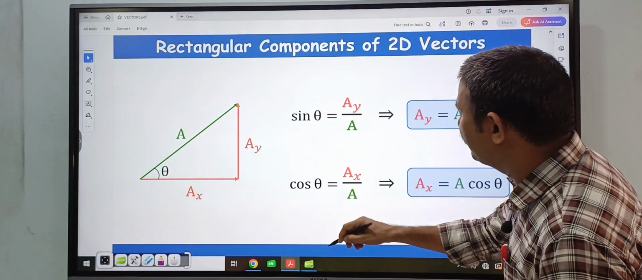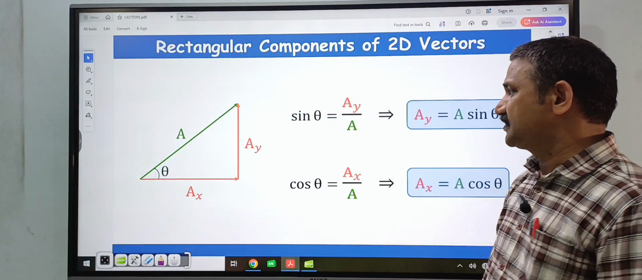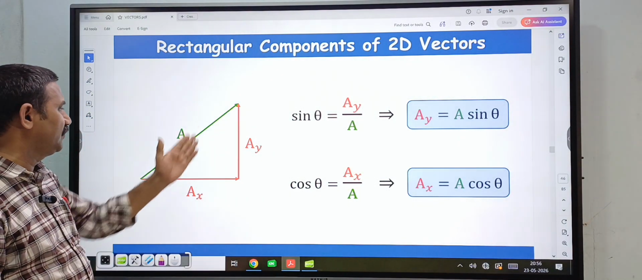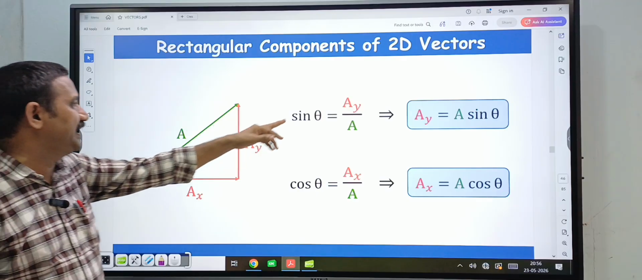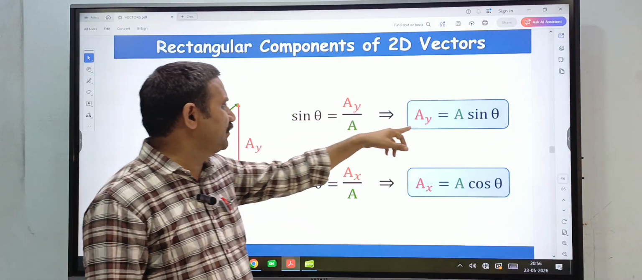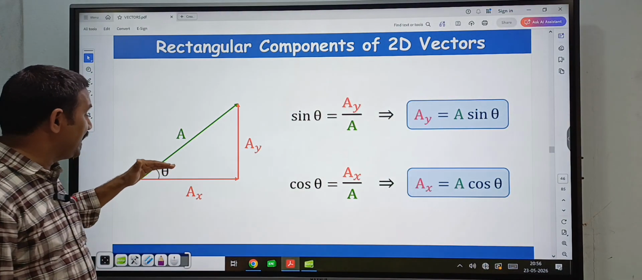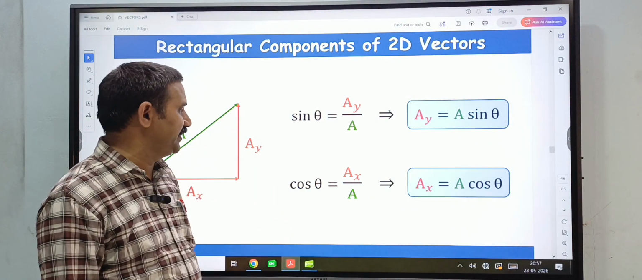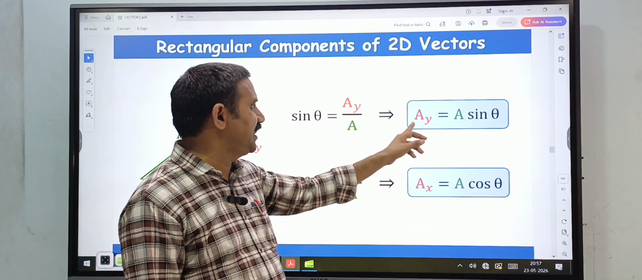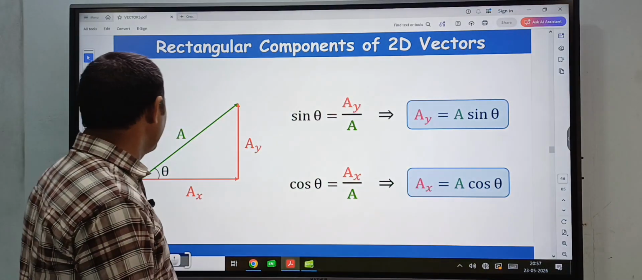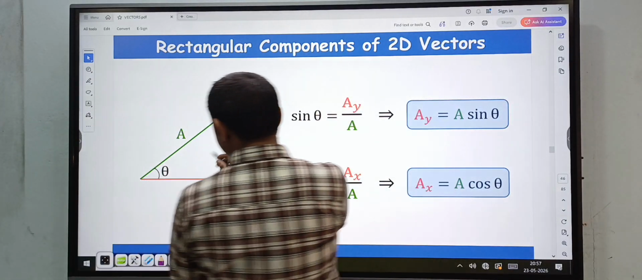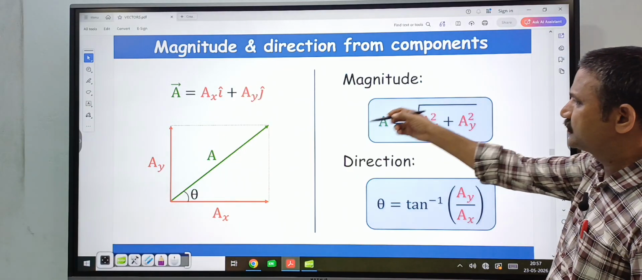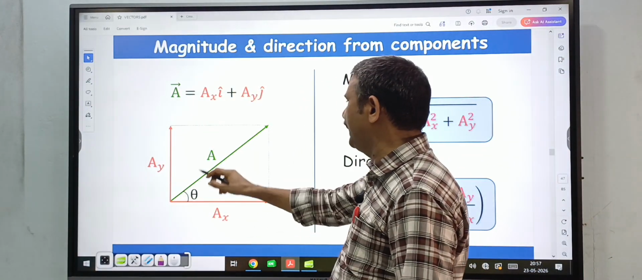So what is the value of AX and what is the value of AY? Here this is a right angle triangle, and in this right angle triangle, write sin theta. Sin theta is equal to opposite divided by hypotenuse. Sin theta is equal to AY by A. AY is equal to A sin theta. And similarly, cos theta is equal to adjacent divided by hypotenuse. Cos theta is equal to AX by A. So here AX is equal to A cos theta and AY is equal to A sin theta. So the component of A bar along x direction is A cos theta and along y direction is A sin theta.